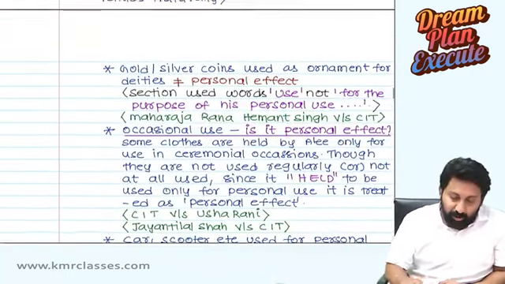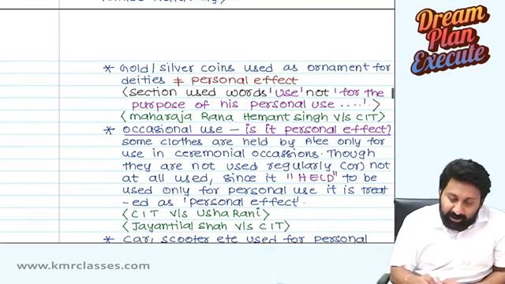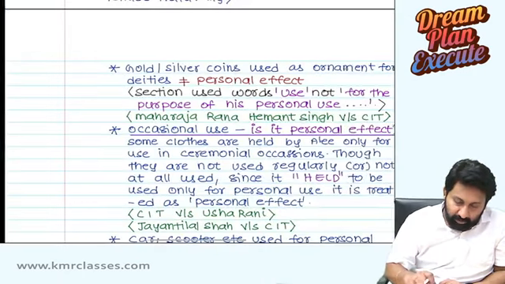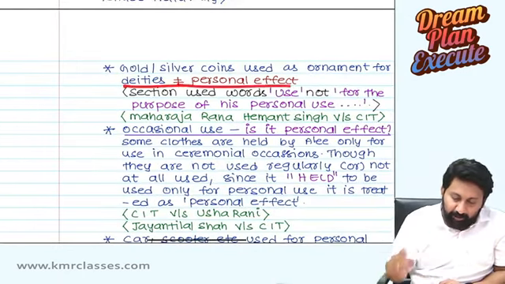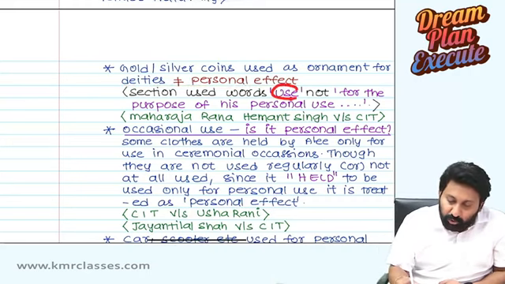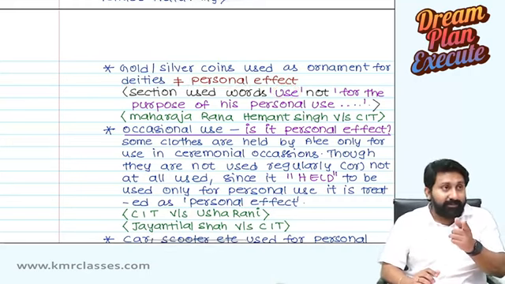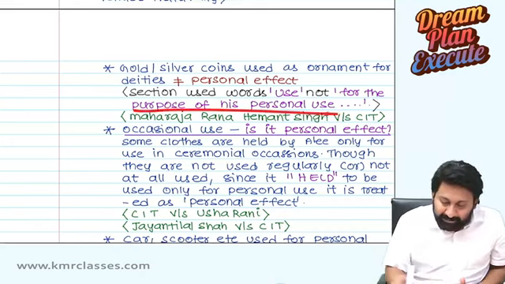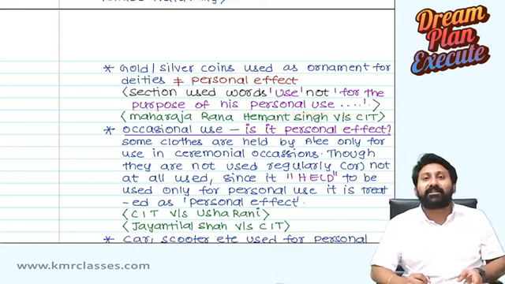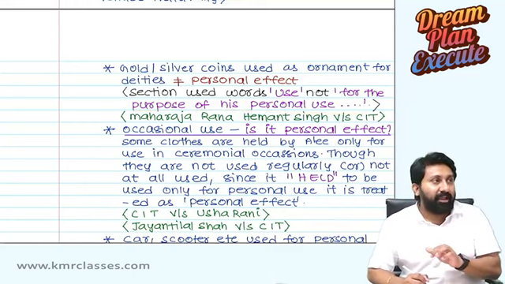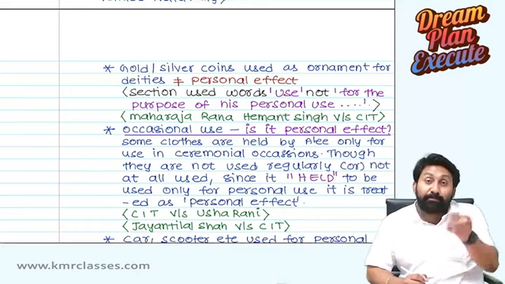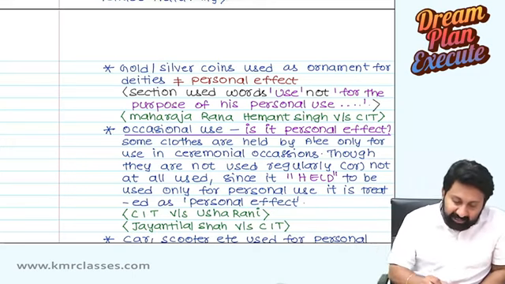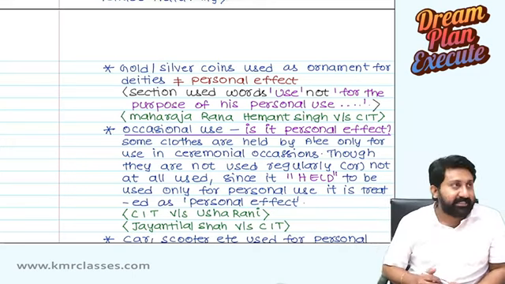So therefore, gold and silver coins used as ornament for the deity are not a personal effect. The section uses the word "use" for the assessee, personal use, not "for the purpose of his personal use." They did not use the words "purposes of his personal use." If they had used the word purpose, ornaments to gods would also come, but they did not. This was held in Maharaja Rana Hemant Singh versus CIT.